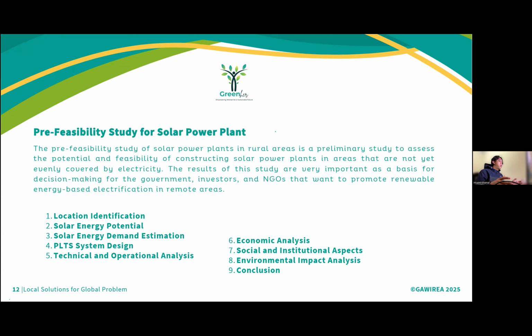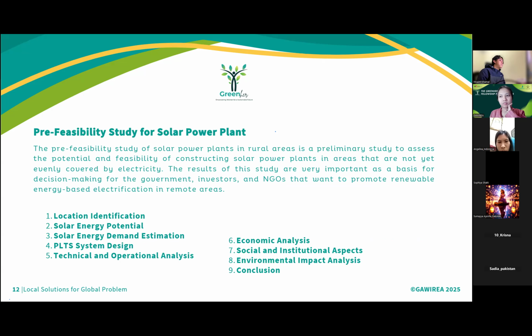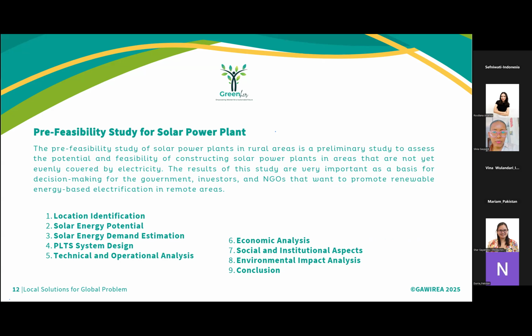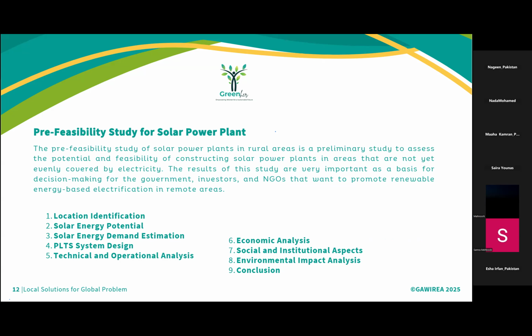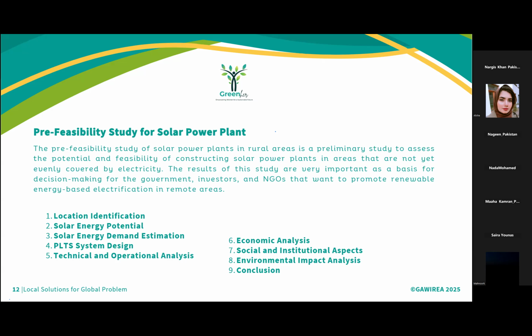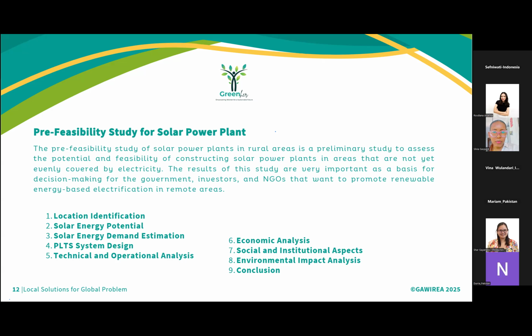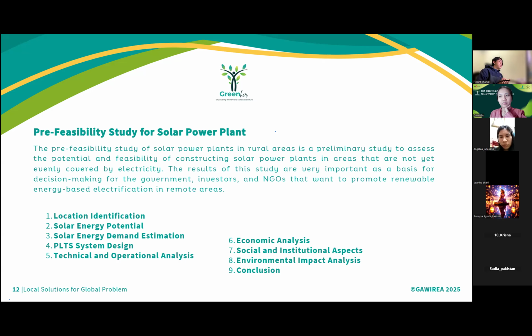Pre-feasibility study for solar power plants. The pre-feasibility study of a solar power plant in rural areas is primarily a study to assess the potential and feasibility of constructing solar power plants in areas that are not yet evenly covered by electricity. The results of the study are very important as a basis for decision making for the government, investors, and NGOs that want to promote renewable energy-based electrification in remote areas.